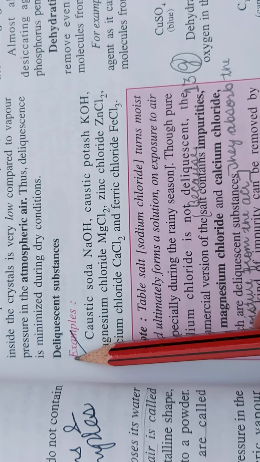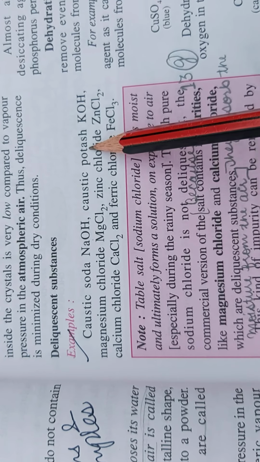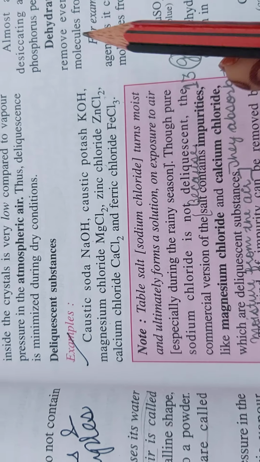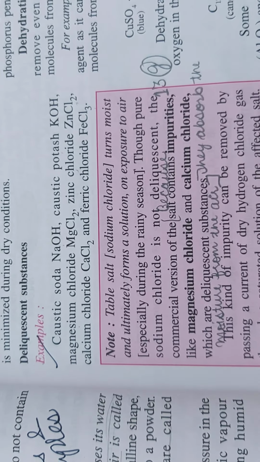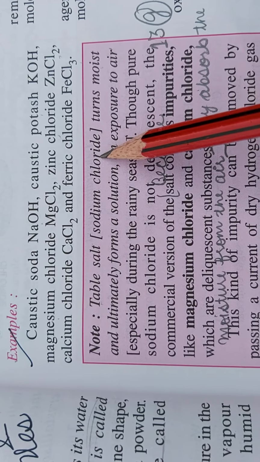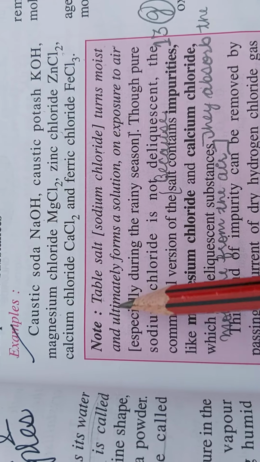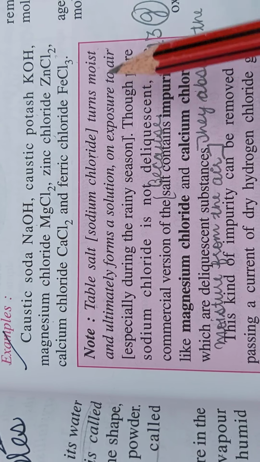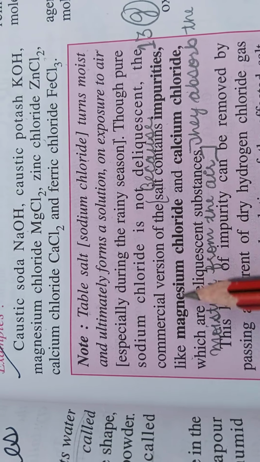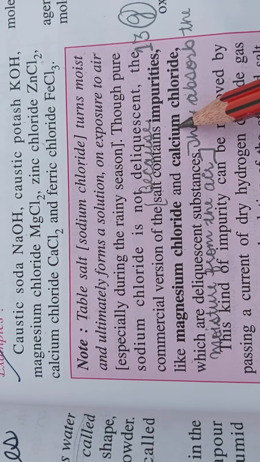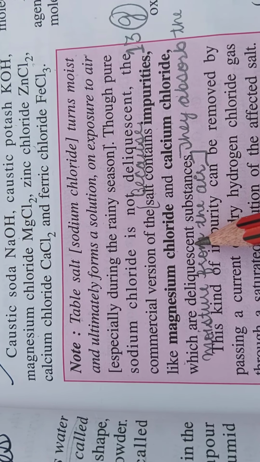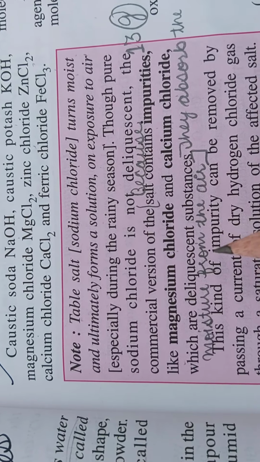Then examples are given: caustic soda, caustic potash, magnesium chloride, zinc chloride. All these you have to learn. Then a note is given in this table. Table salt, meaning sodium chloride, will turn moist and ultimately form a solution on exposure to air. This is because this salt contains impurities like magnesium chloride and calcium chloride. While exposed to the air, as it is a deliquescent substance, it will absorb the moisture from the air.